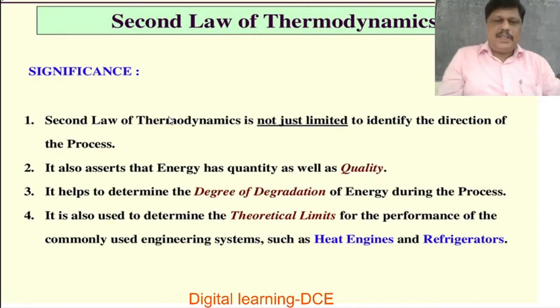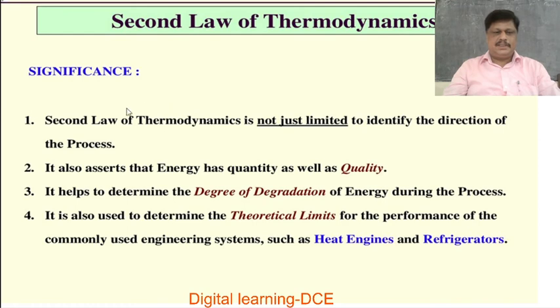What is the significance of the second law of thermodynamics? The second law of thermodynamics is not just limited to identifying the direction of the process. It also asserts energy as a quantity as well as quality, in the form of efficiency and also performance.